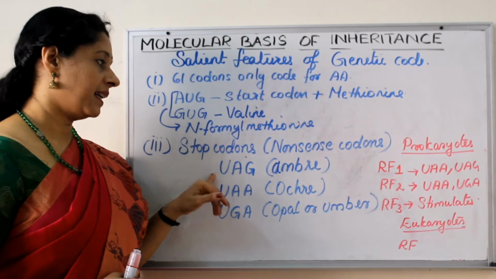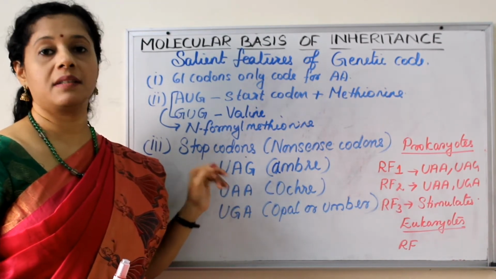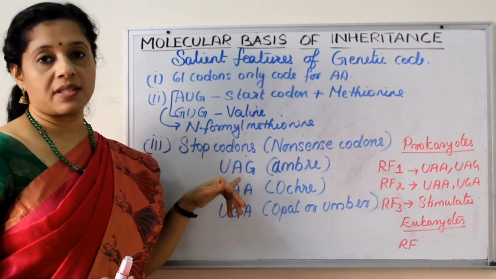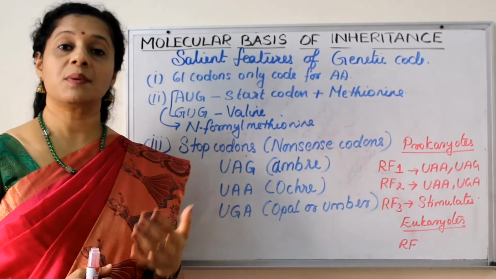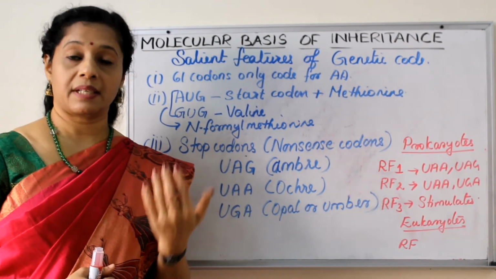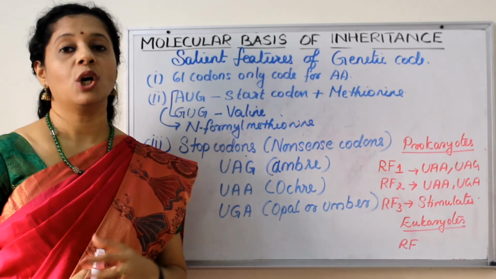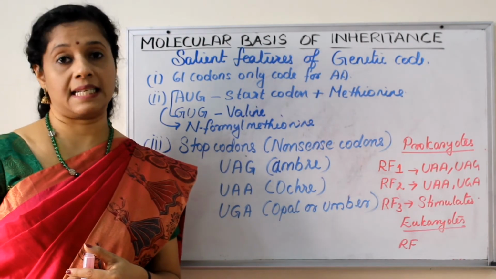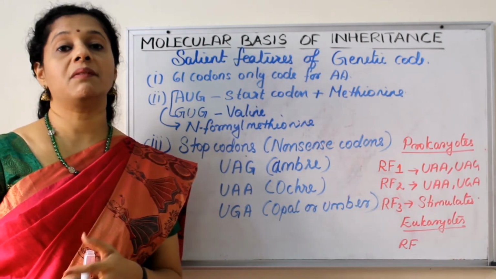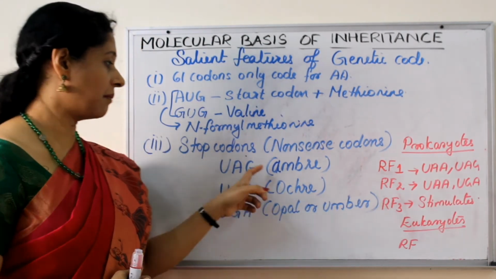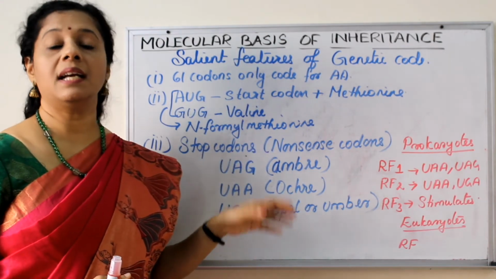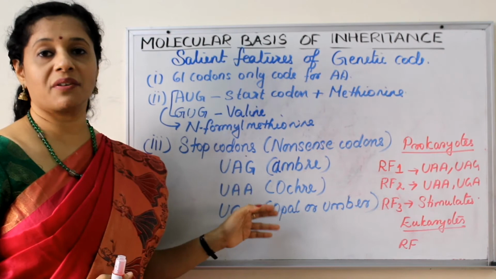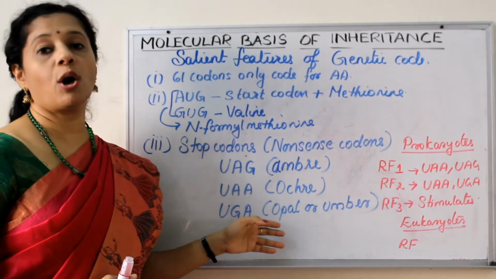Of these, amber was the first one discovered, and the others are named based on it. UAG was named amber to recognize a graduate student who contributed towards the study of mutation. His name was Bernstein, which is actually the German word for amber. So it was named like this to keep uniformity. Later the other stop codons were named after colors too, like ochre and opal.